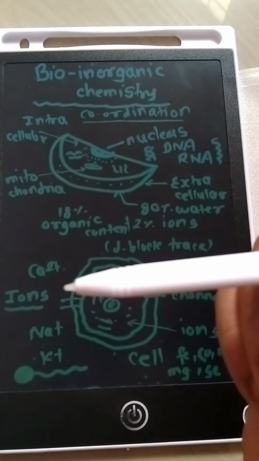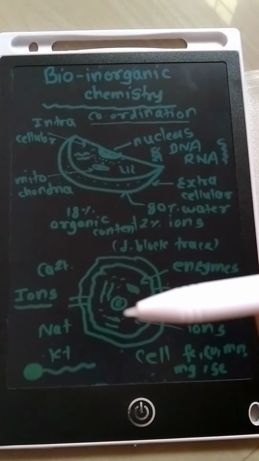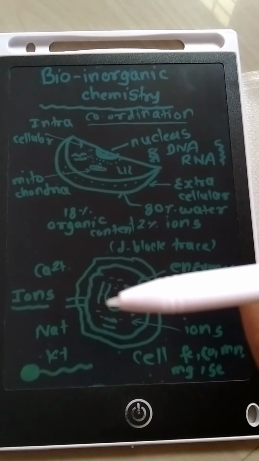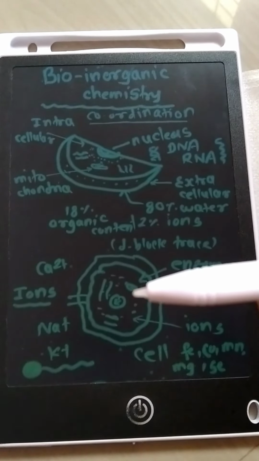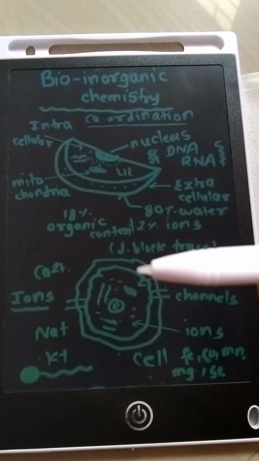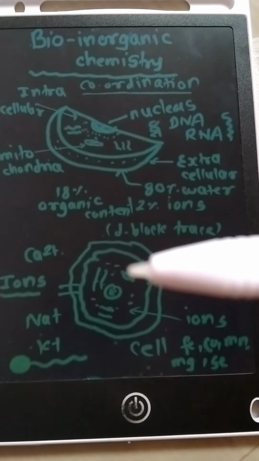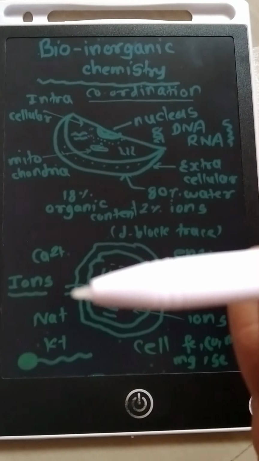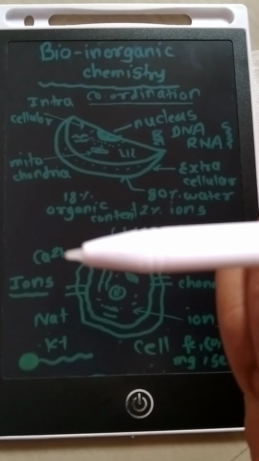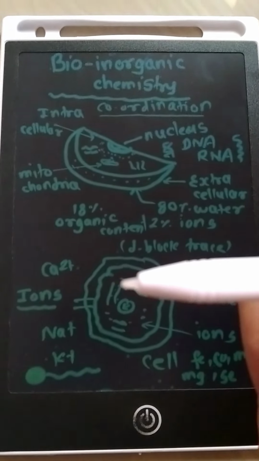in the cells, like sodium and potassium, present first as intracellular and extracellular ions. They function through the channels on the cell membranes and maintain the pressure of the cell, the blood pressure in the blood of the nerves, through the cell pressures. So sodium and potassium are important ions, and calcium also functions with the enzymes and active